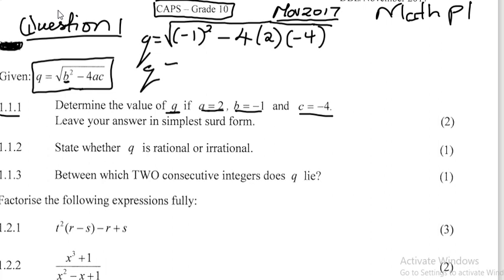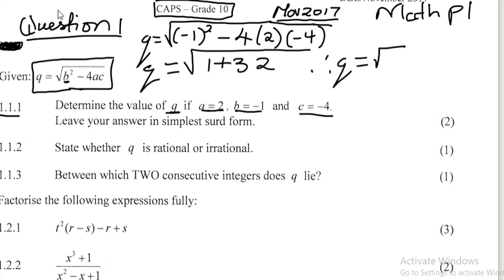Now, Q is equal to, that will give us 1 there. If you say negative multiplied by negative, you will get positive. If you say 2 multiplied by 4, that will give you 8. 8 multiplied by 4, that is 32. So now we can say therefore Q is equal to the square root of 33. They said leave your answer in simplest surd form. So that is where we're going to leave our answer.